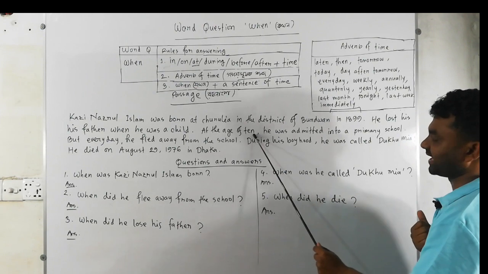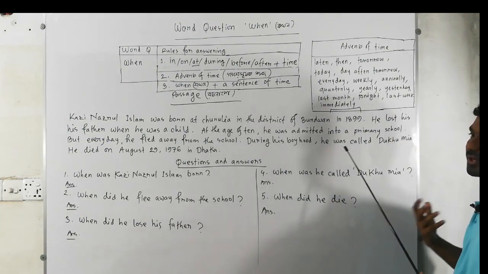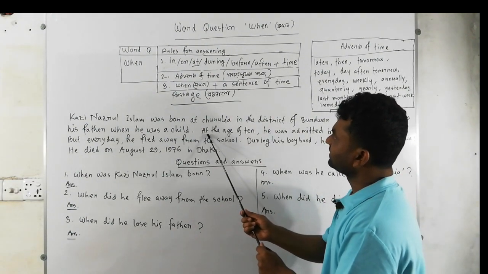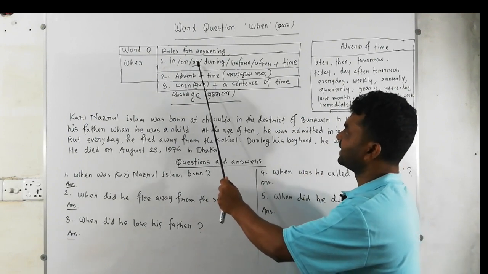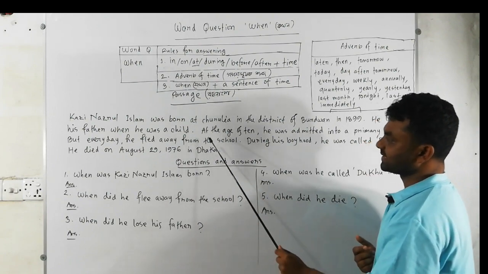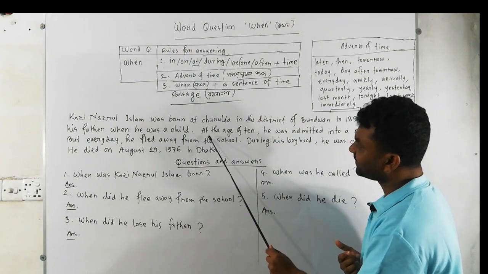At the age of 10, take a look at: At the age of 10, he was admitted into a primary school. Among the six prepositions, we have "at". Now, after "at", we have time. Follow this clue and just try to match this sentence and this phrase.